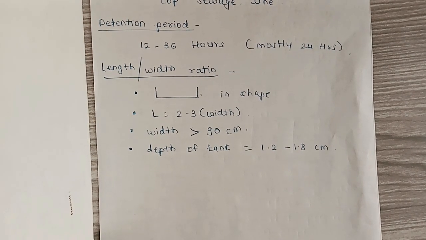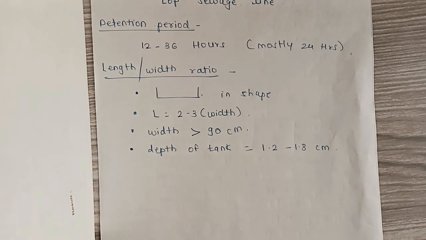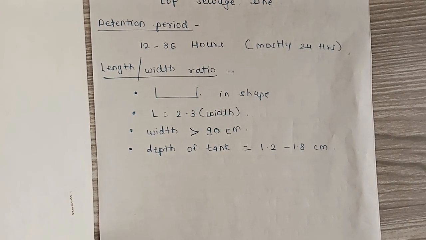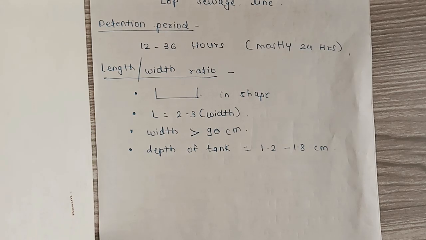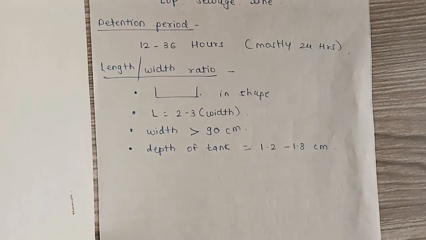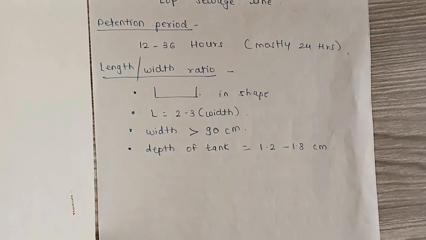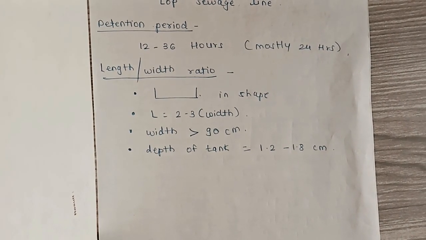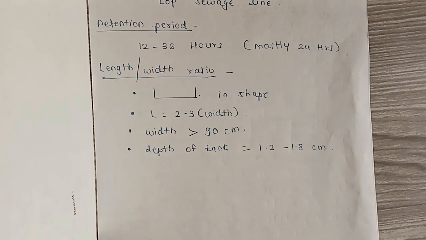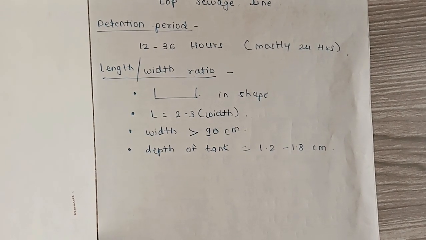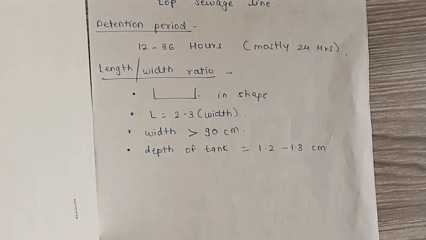Length by width ratio. As we have discussed earlier, a septic tank is a horizontal flow sedimentation tank, so it is rectangular in shape. We prefer length equal to 2 to 3 times the width. The width should be more than 90 centimeter, and the depth of the tank we provide is 1.2 to 1.8 meter.